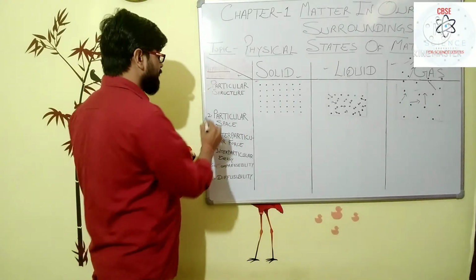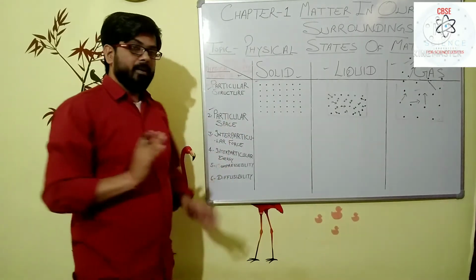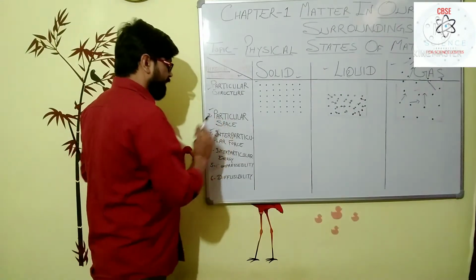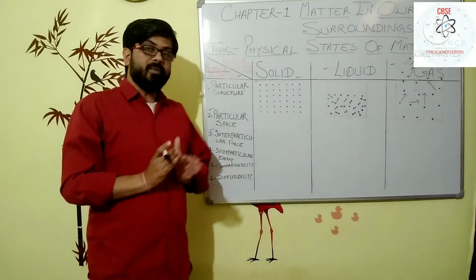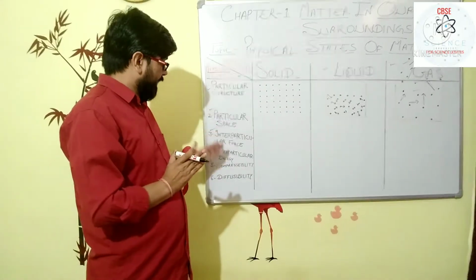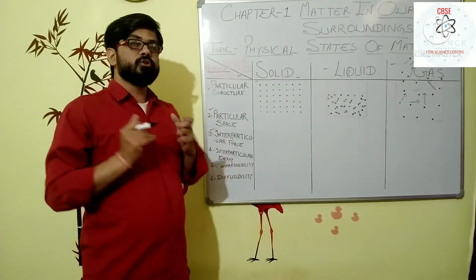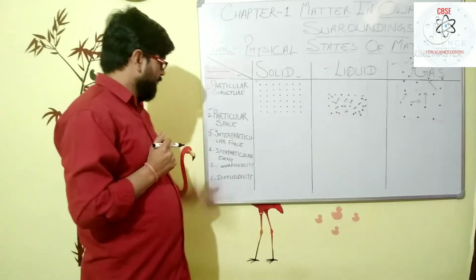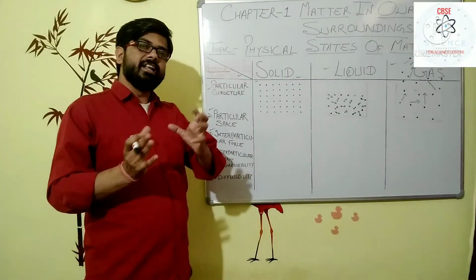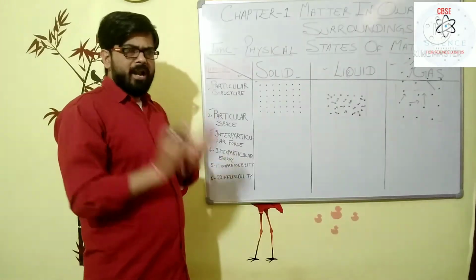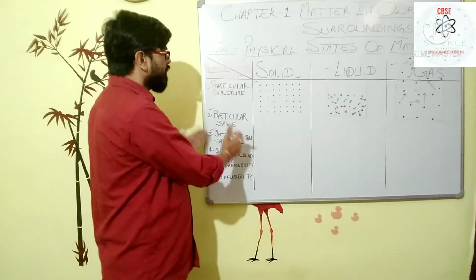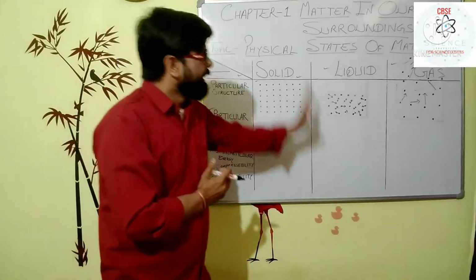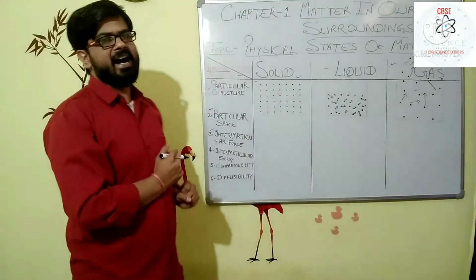There is variation in the space between particles, and in the interparticle forces. Interparticle energy also shows variation among solid, liquid and gases, and so do compressibility and diffusibility.